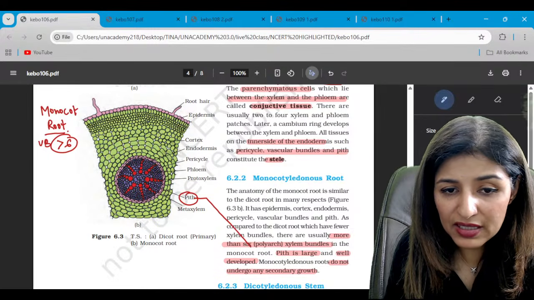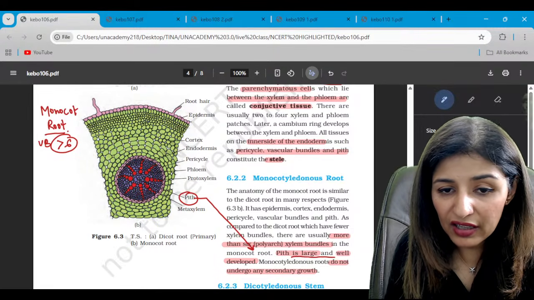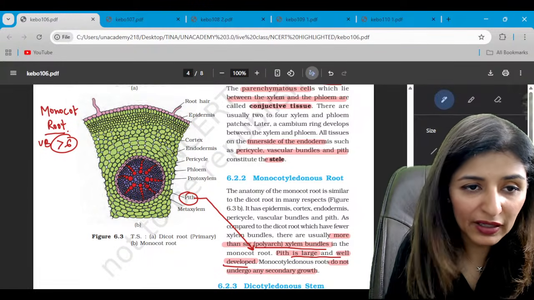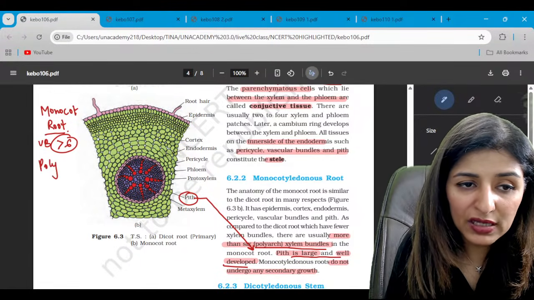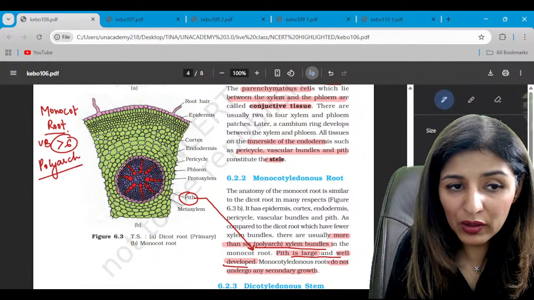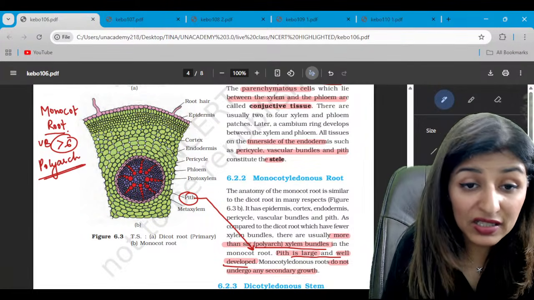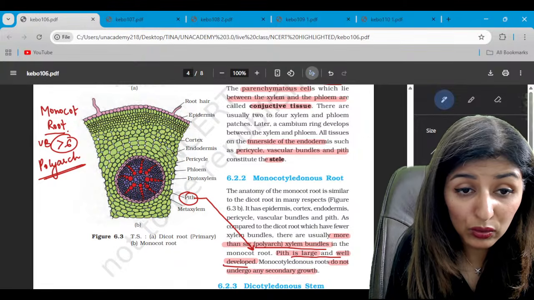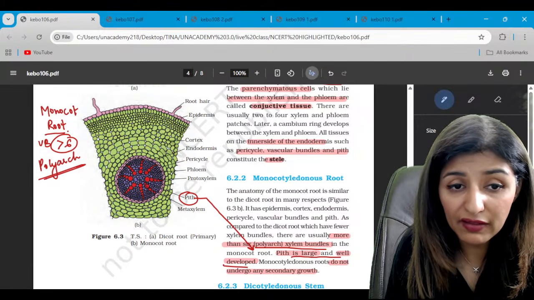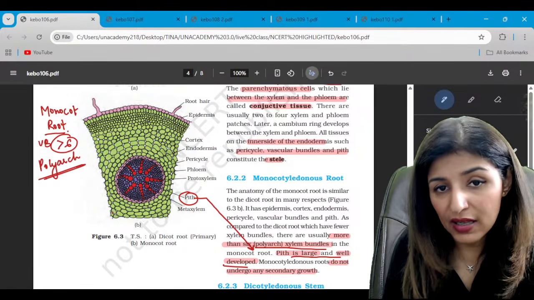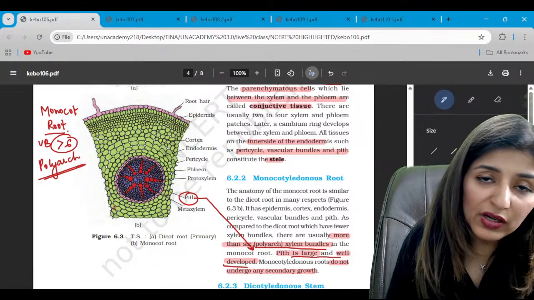The pith is large and well developed, and there are more than 6 vascular bundles. So this condition is known as polyarch. So you will be able to identify the diagram on the basis of vascular bundle. Just count the number here. See, it is 1, 2, 3, 4, 5, 6, 7, 8. More than 6, it is 100% monocot.